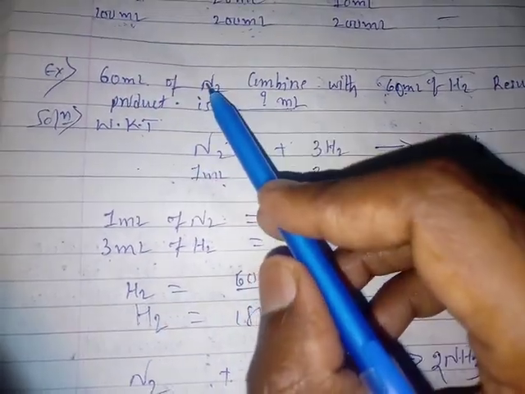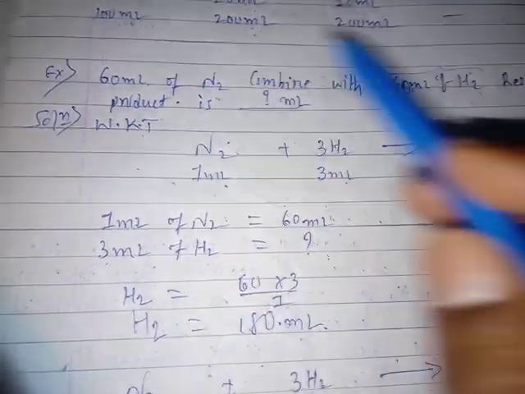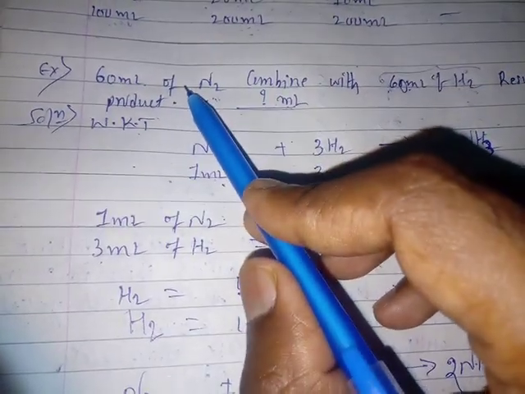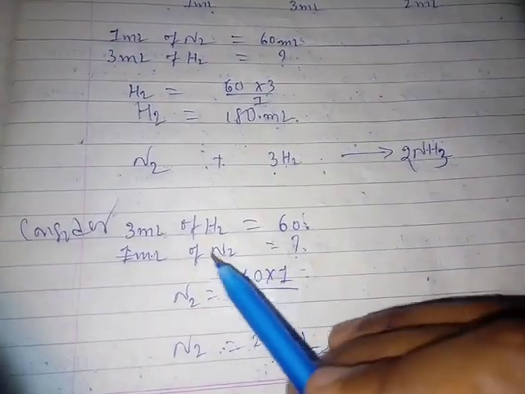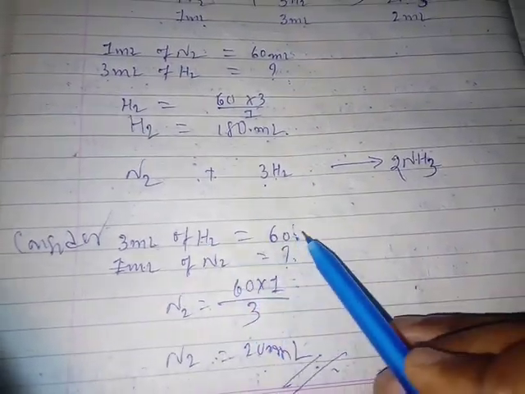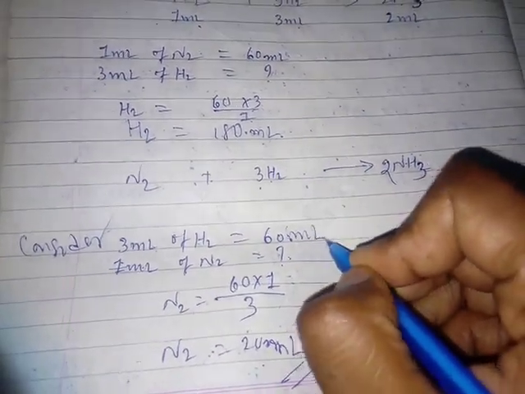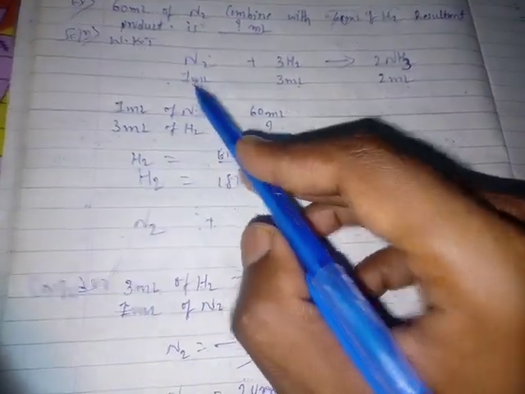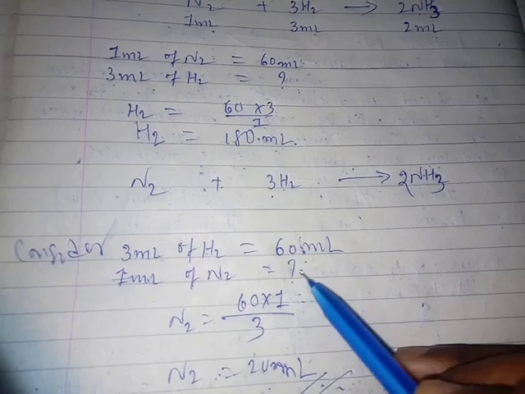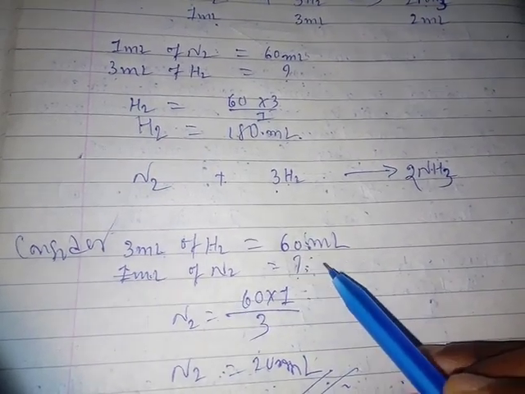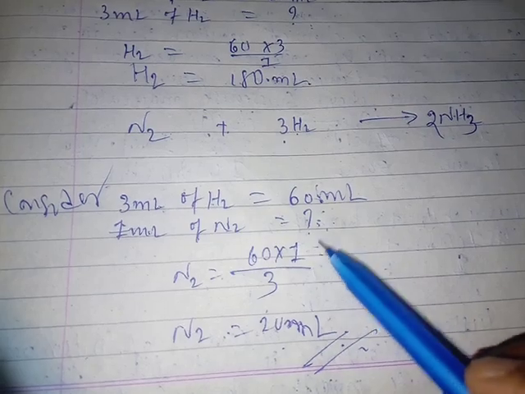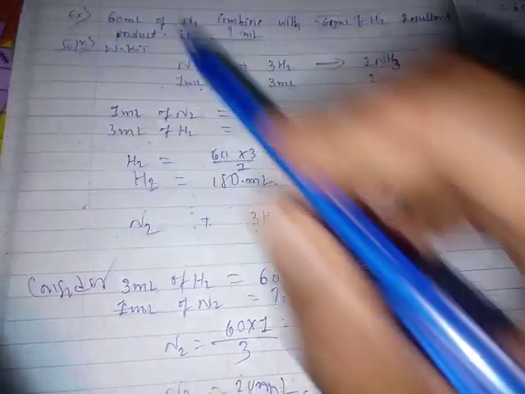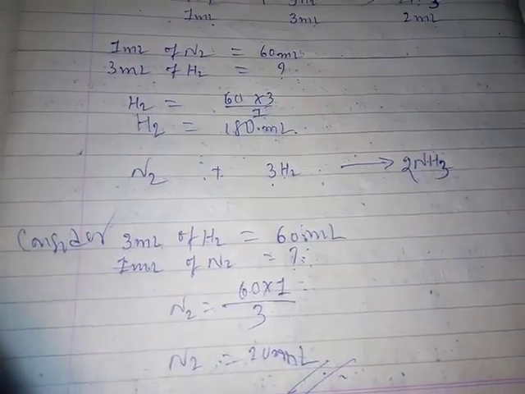So out of 60 ml, can we use 20 ml, students? Because if we consume the complete 60 ml of hydrogen, then we need only 20 ml of nitrogen. That's why we are using it here. We again reverse it: 3 ml of hydrogen means 60 ml, and 1 ml of nitrogen means how many ml? Right, students? So let's calculate. 60 into 1 divided by 3, that is 20 ml. We have enough nitrogen because we have 60 ml. Right, students? Look at next.